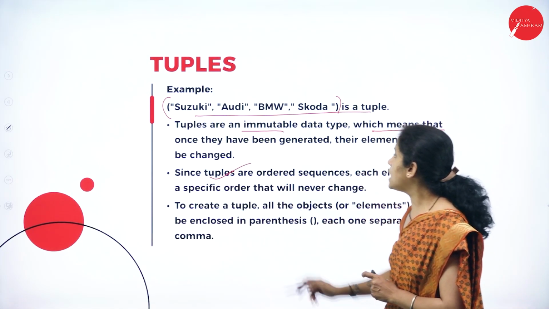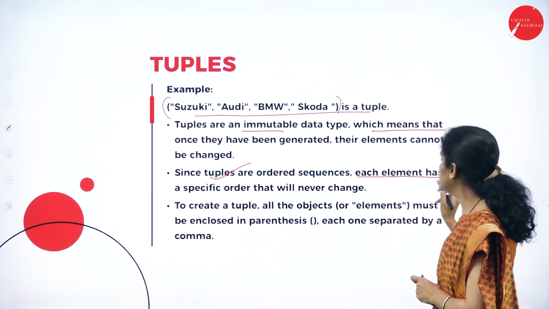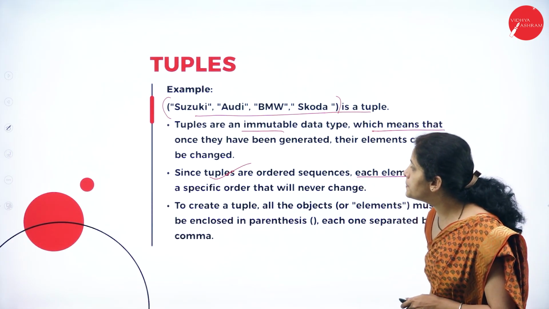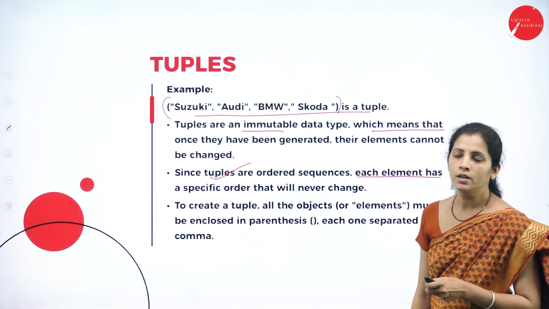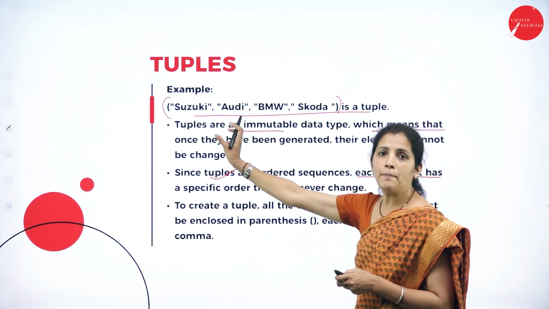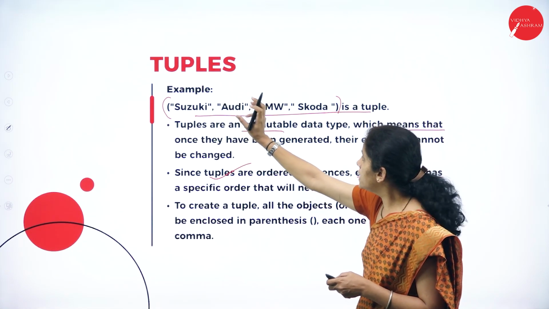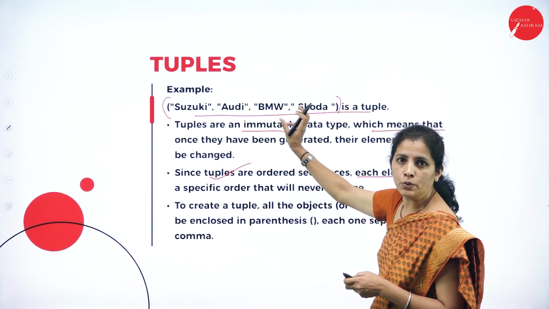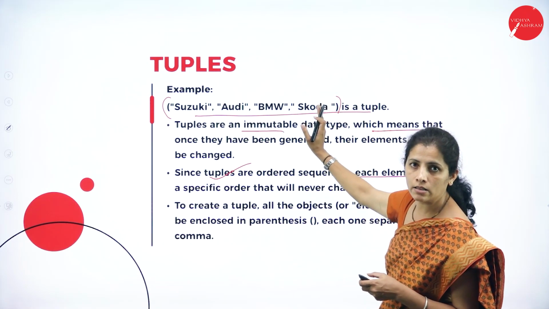Since tuples are ordered sequences, each element has a specific order that will never change. So see how I placed here. First I started with Suzuki, then Audi, BMW. So I place the element one after another.